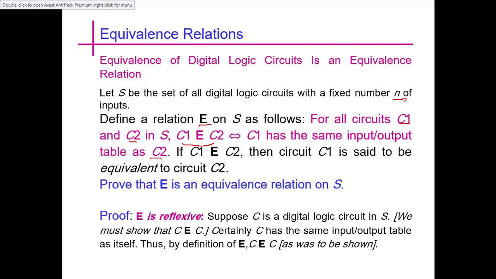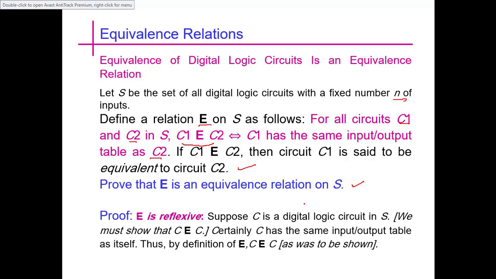So this is the defining relation. Both circuits have the same input-output table. Now if C1 is related to C2, then circuit C1 is said to be equivalent to circuit C2. Prove that E is an equivalence relation on S.